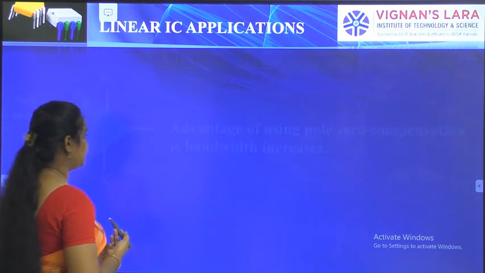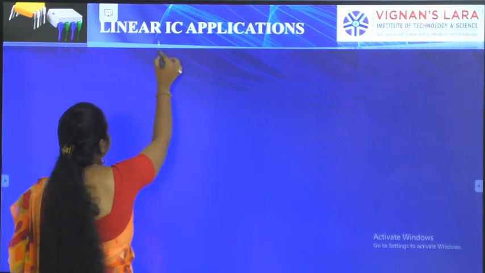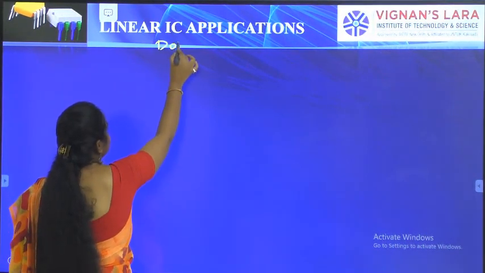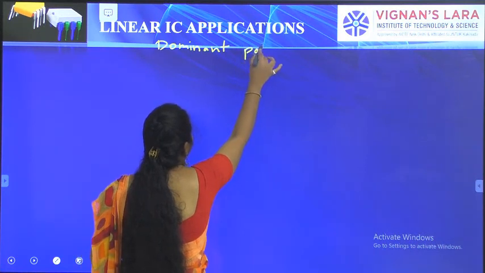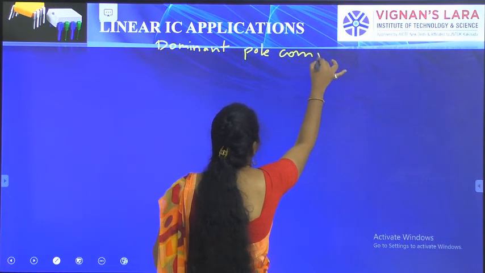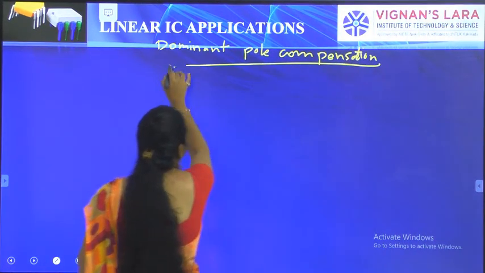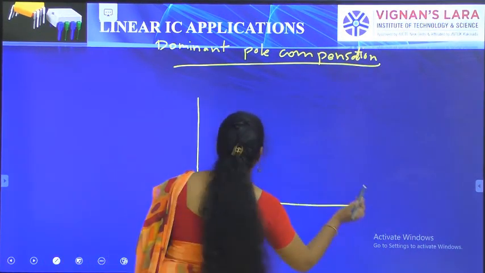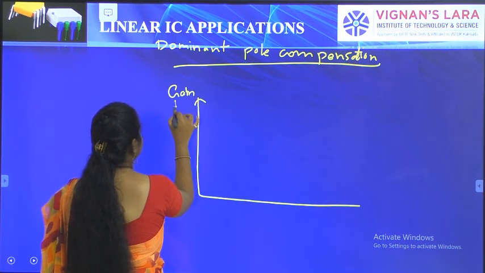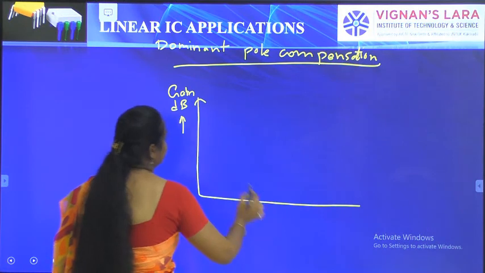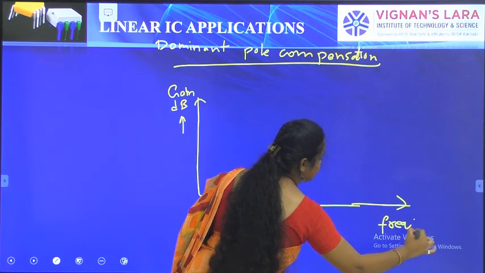I am going to explain this using various circuits. Here is the graph for the dominant pole compensation. On the y-axis we take the gain in dB, and on the x-axis the frequency f.